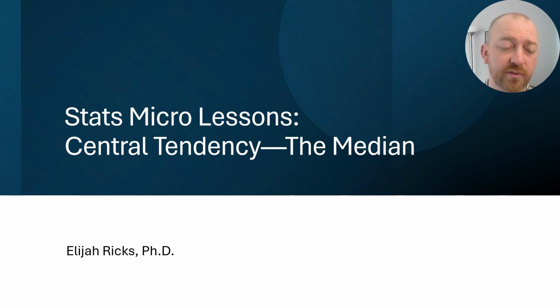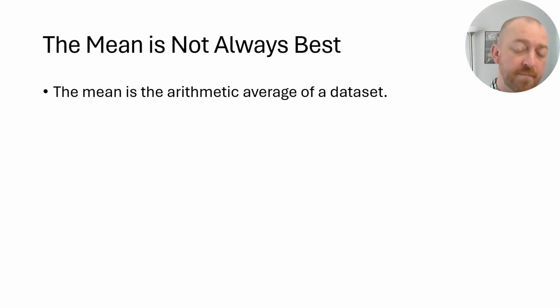Hi, everybody. We're going to continue talking about the measures of central tendency. Today, we're going to talk about the median. So, quick recap, the mean is the arithmetic average of a data set. In other words, we add up all of the data, take that sum, and divide it by the total number of observations of the variable that we had.